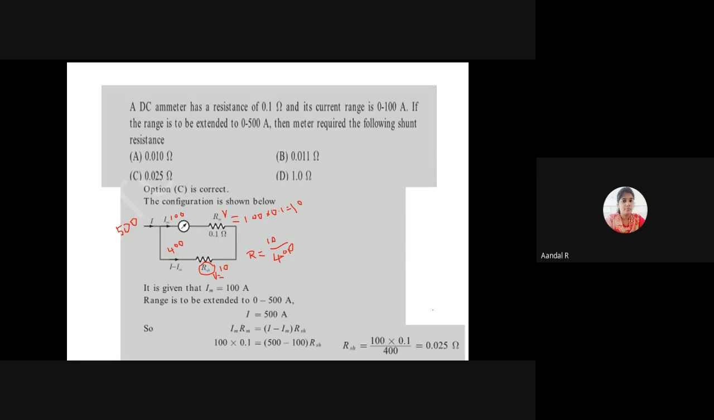By substituting this, the resistance value is 0.025 ohm. 10 divided by 400 will give 0.025 ohm. That is the answer. The answer is option C.